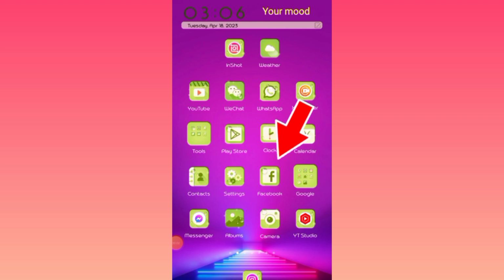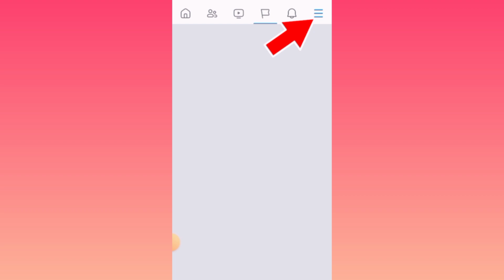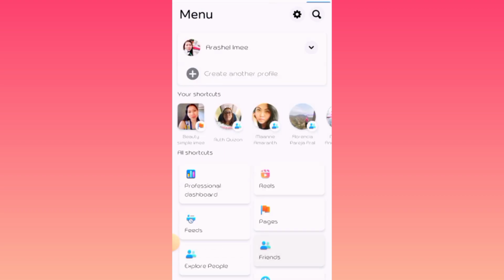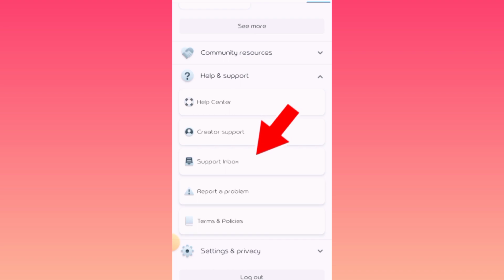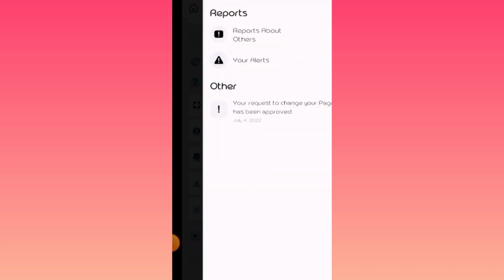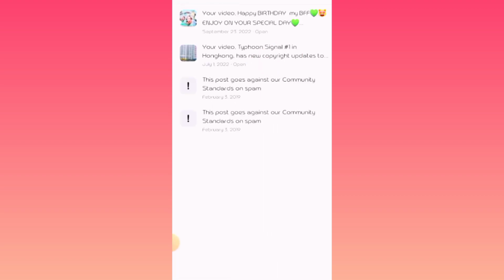Click your Facebook app. Click the three lines on your upper right. Scroll down. Click Health and Support. Click Support Inbox. Ayan. Your alert. Click your alert. So, yan yung mga violation ko or yung alert ko.